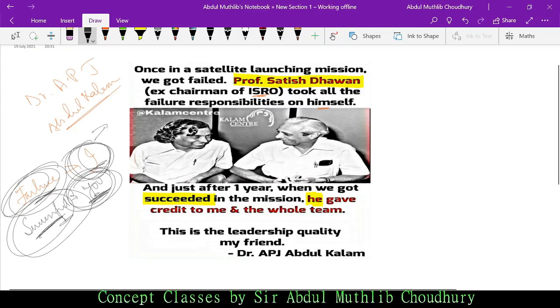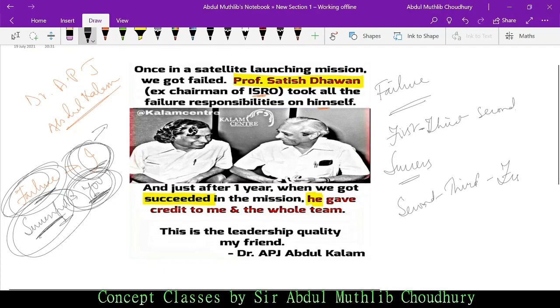In case of failure, what would come first? First person, followed by third person, and then second person. I hope you do not forget this image, this story, and the entire logic behind personal pronouns. And in case of success, first is you, the second person, then third, and then first. I hope I am clear with this concept.